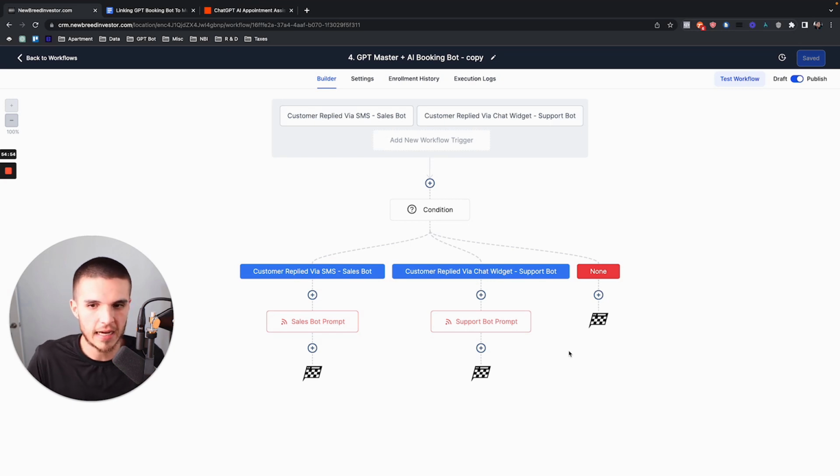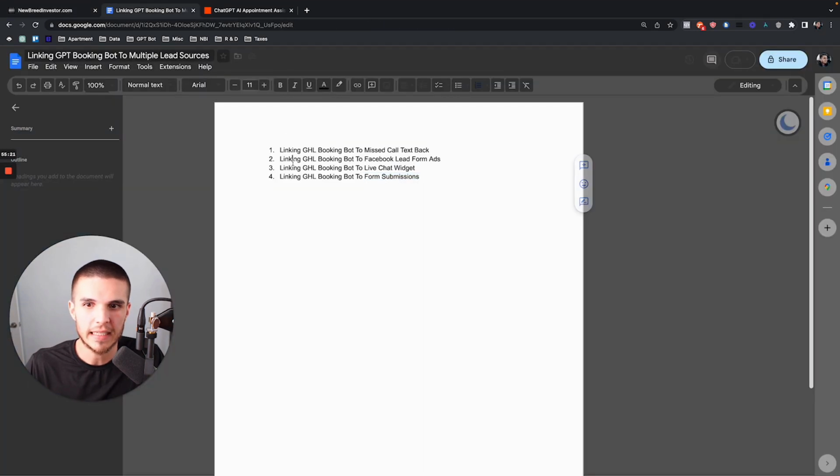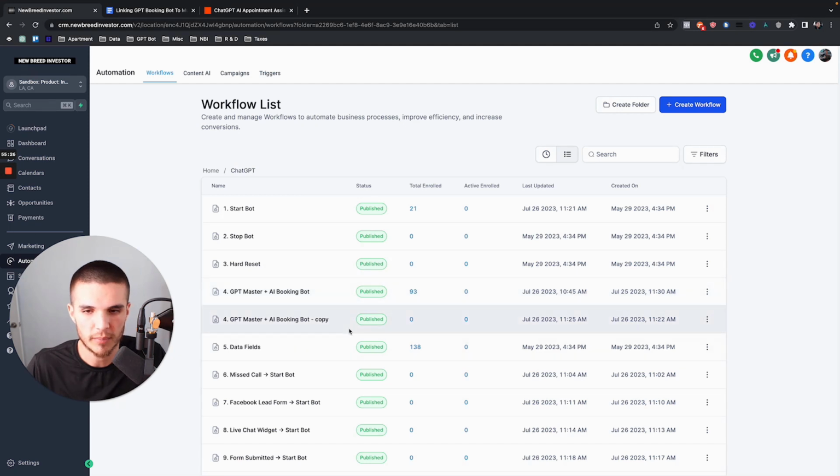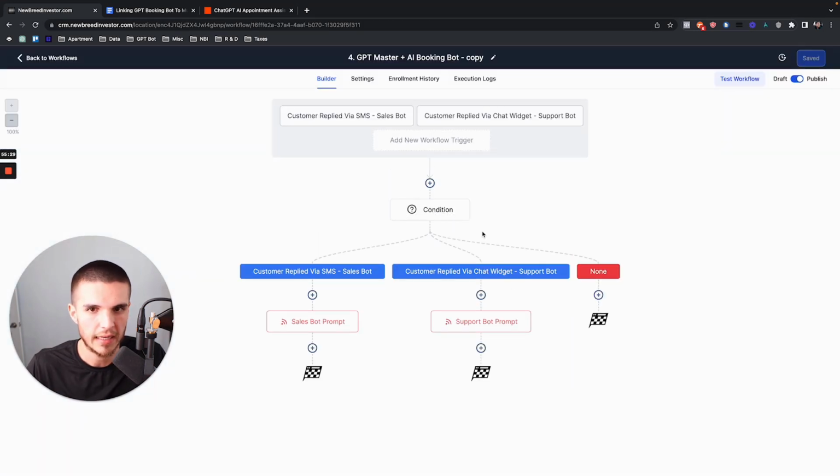That's when the AI is going to get off the charts, because right now we're only focused on the sales part, which is getting leads, following up with those leads, and qualifying those leads, and that is a huge piece. But we're going to have AI for your entire back end as well. I know that to be true. So hopefully this helps you understand how to link these different lead sources to the booking bot, and gives you some ideas for the future about how all this is going to work.